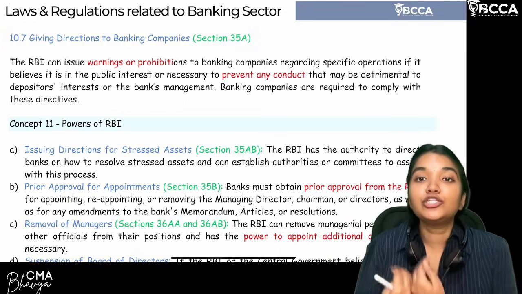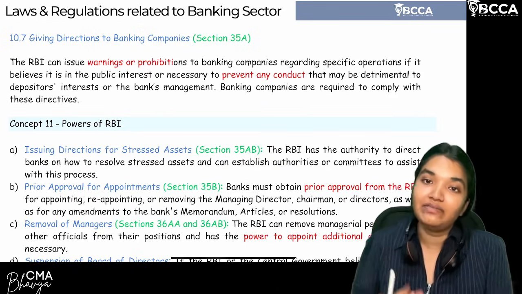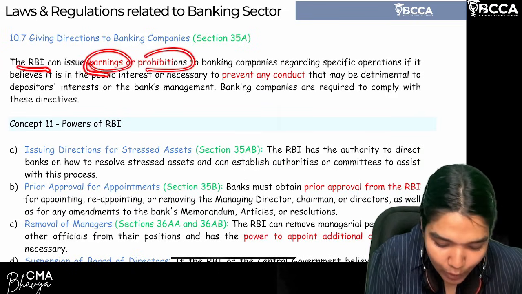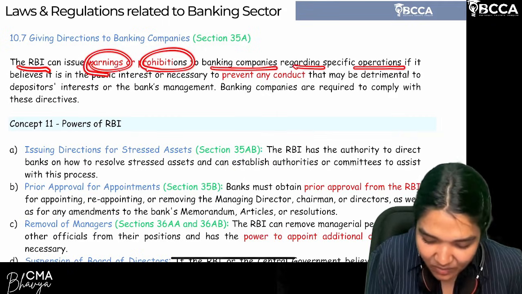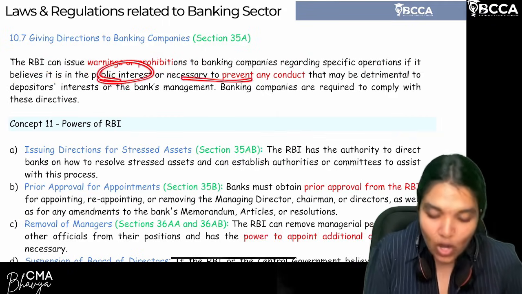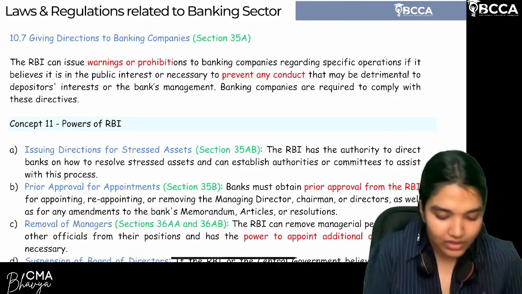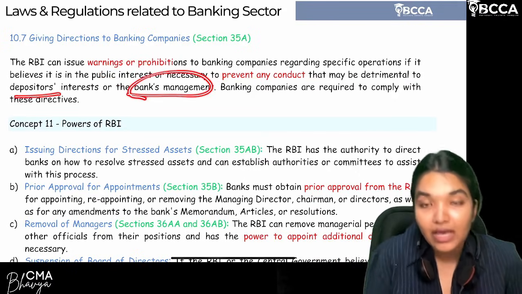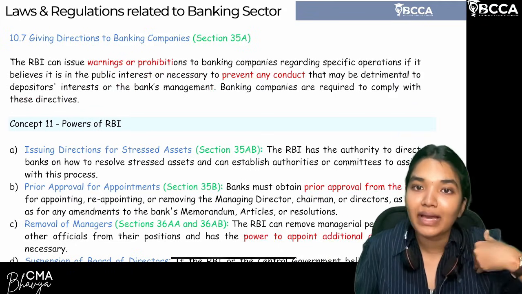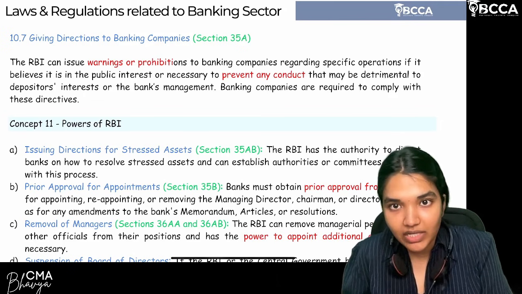Then RBI can issue additional directions, can issue warnings, can prohibit a few activities of the banks. Clear? So RBI can issue warnings or prohibitions to banking companies regarding specific operations if it believes it is necessary for the public interest, or necessary to prevent any conduct that may be detrimental to the depositors' interest or the bank's management. Then in that case, if directions are issued by RBI, the banking company should comply with those directions. Are we clear with this?